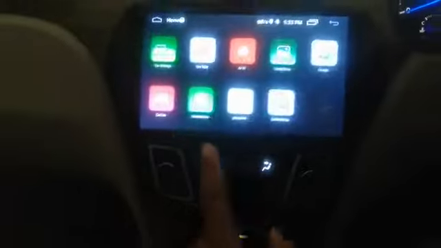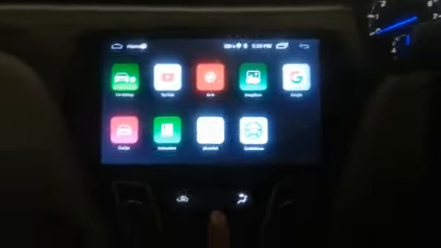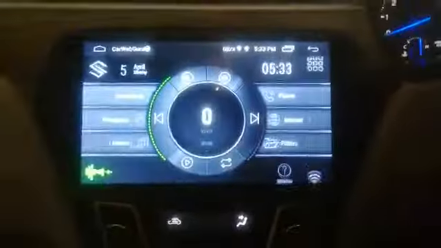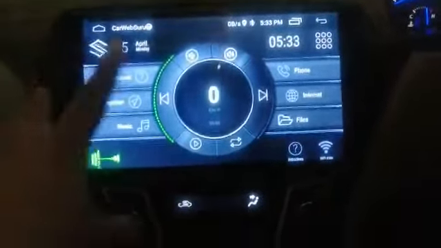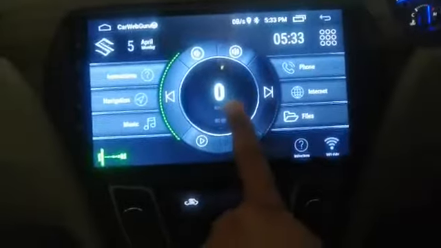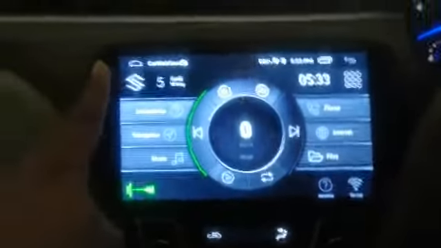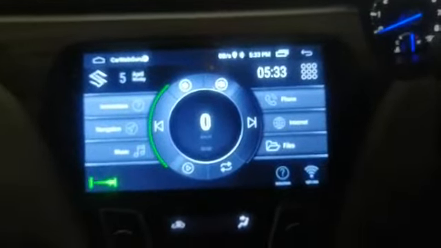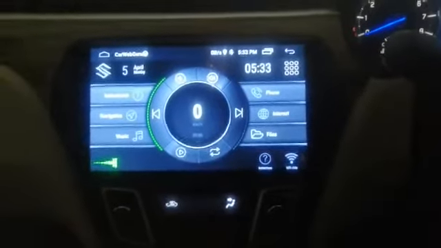Then I'm clicking here, and we have a couple of apps installed on the screen, and one such app is Car Web Guru. The moment I clicked, there is a speedometer coming in the center, and then we have the Suzuki logo on the top left corner. This is how the screen looks.